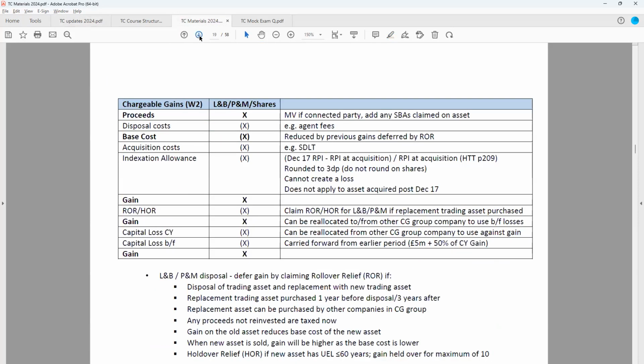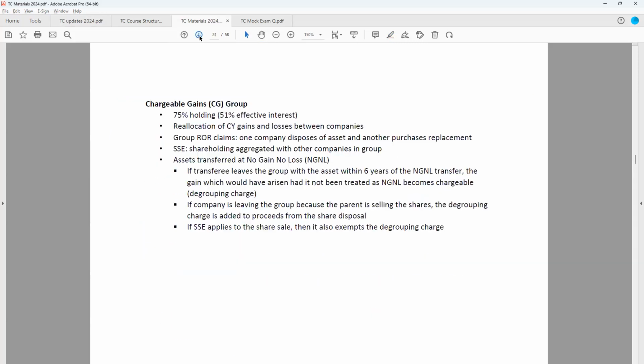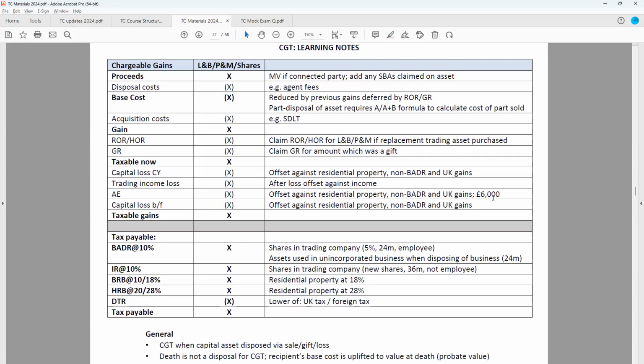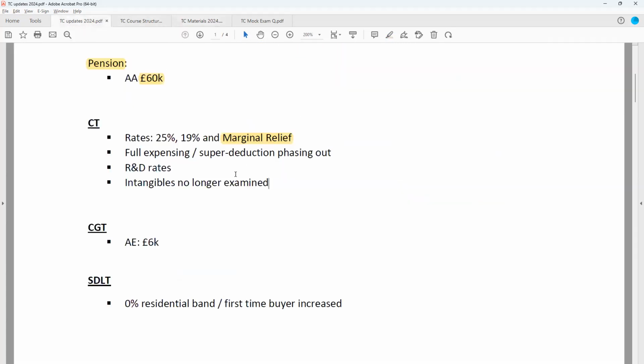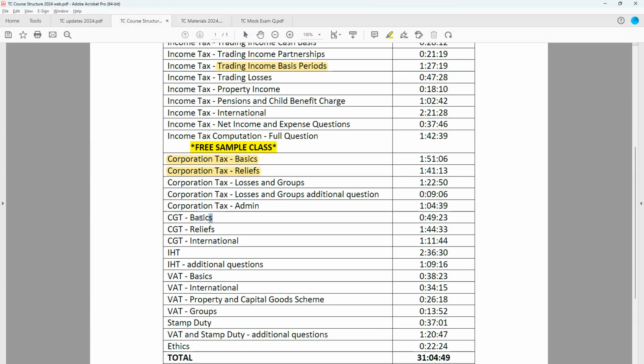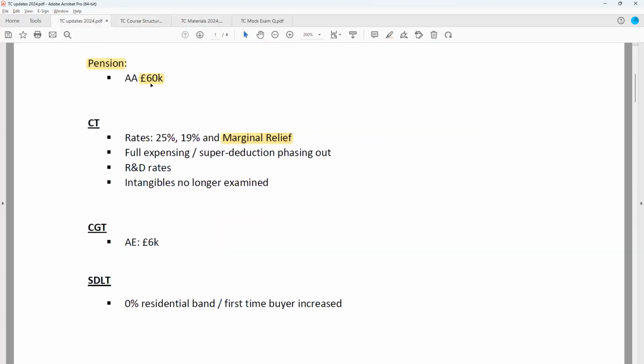CGT annual exemption is in the process of being cut. So see that in CGT, the annual exemption available is now only 6K. That's a very small basic change, really. Where we'll really be focusing more on is what's the best use of the annual exemption, what asset should it be set off against. That's going to interact when we look at reliefs and when we look at the international aspects of CGT as well, but of course important to use the right amount.